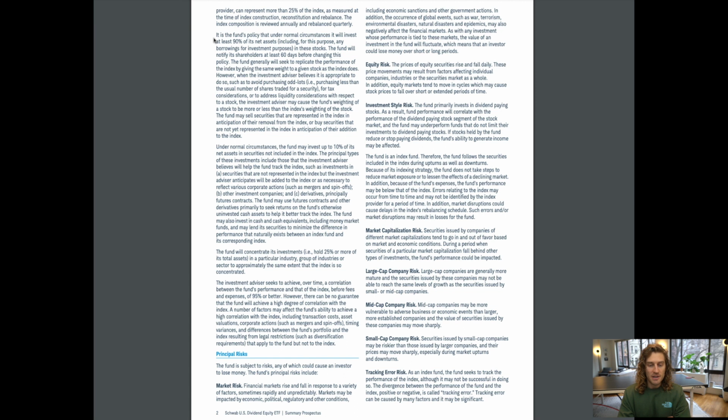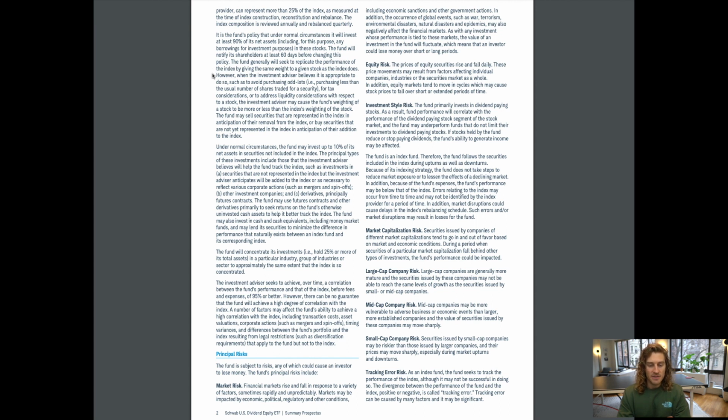It is the fund's policy that under normal circumstances it will invest at least 90% of its net assets, including for this purpose any borrowings for investment purposes, in these stocks. The fund will notify its shareholders at least 60 days before changing this policy. The fund generally will seek to replicate the performance of the index by giving the same weight to a given stock as the index does.